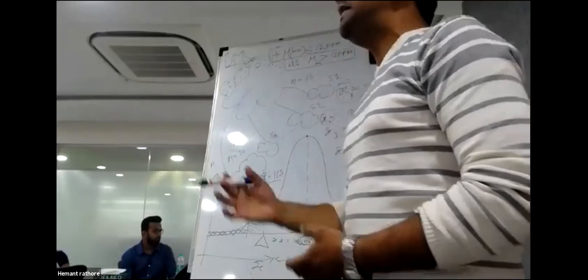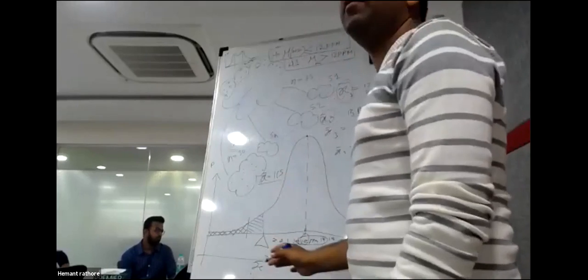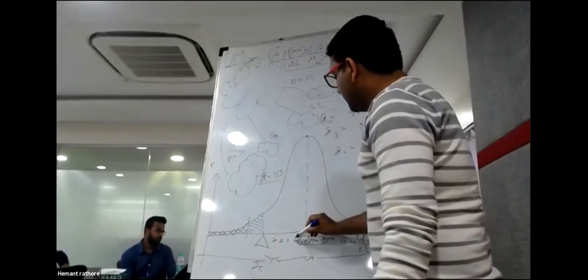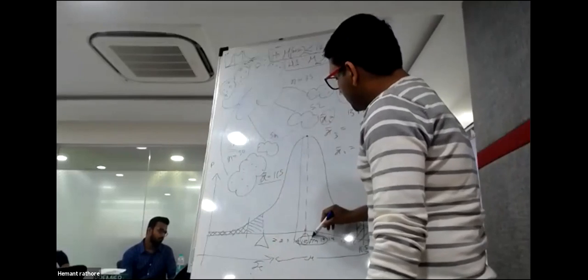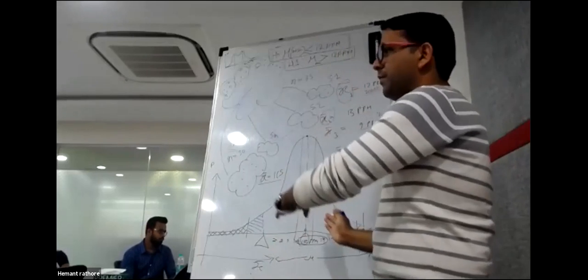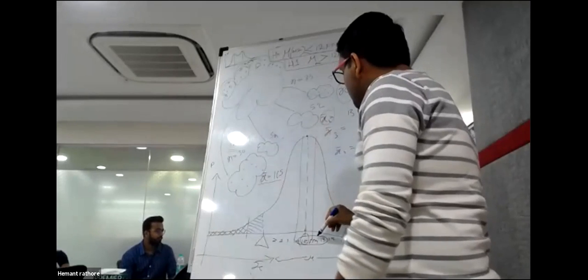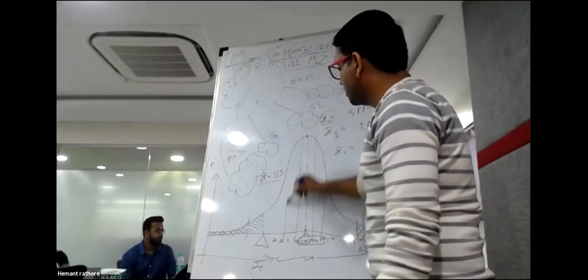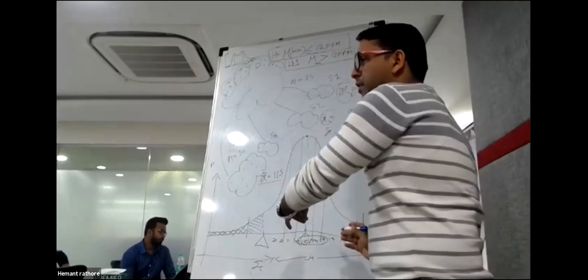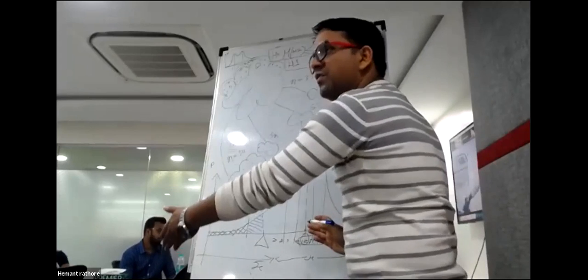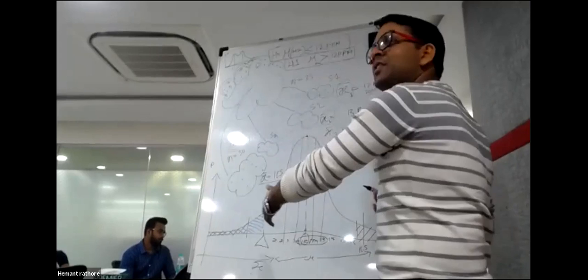Near 12, somewhere near 12, right? So it can be maybe from 11.5 to 12.5. Let us take one standard deviation range, so it is going to be minus one standard deviation from 12 up to plus one standard deviation of the 12.